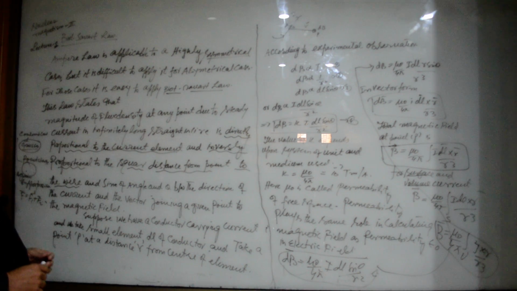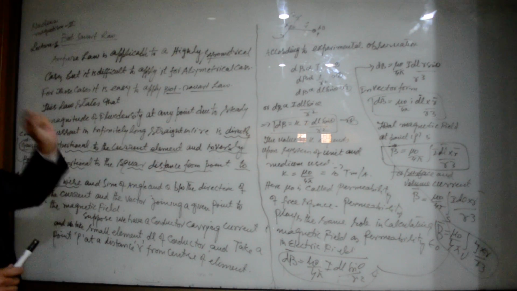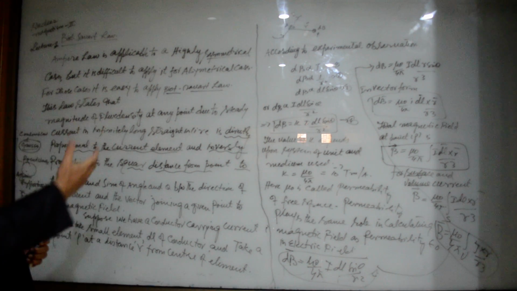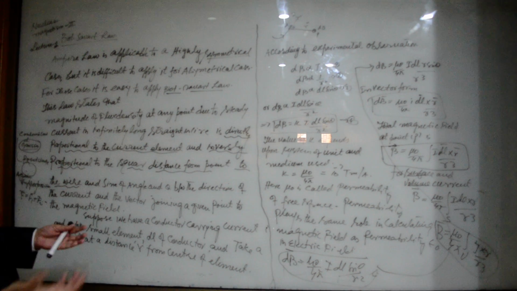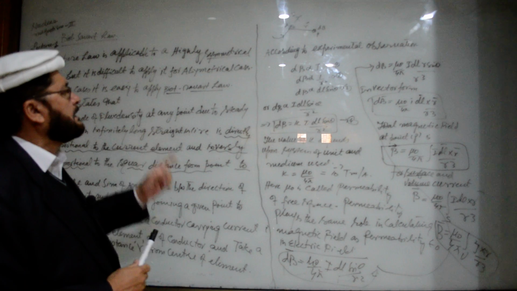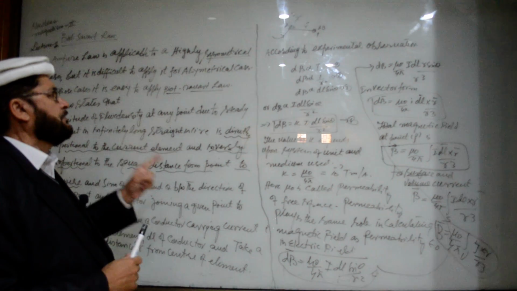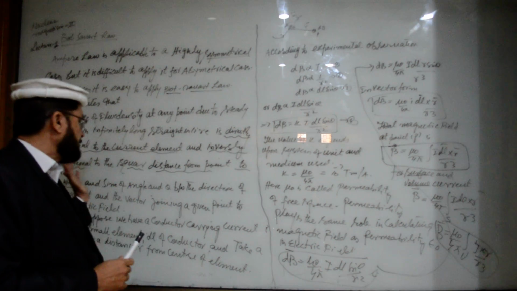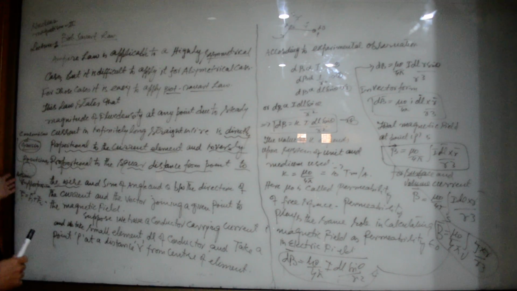Taking a wire, you split the wire into small little pieces. Each piece has a length of dl. For example, you have calculated the value of dB due to that small element. If you take another element, and take the values dB1, dB2, dB3 and so on, later on you can add them vectorially, as the superposition principle was applied in the Coulomb law.